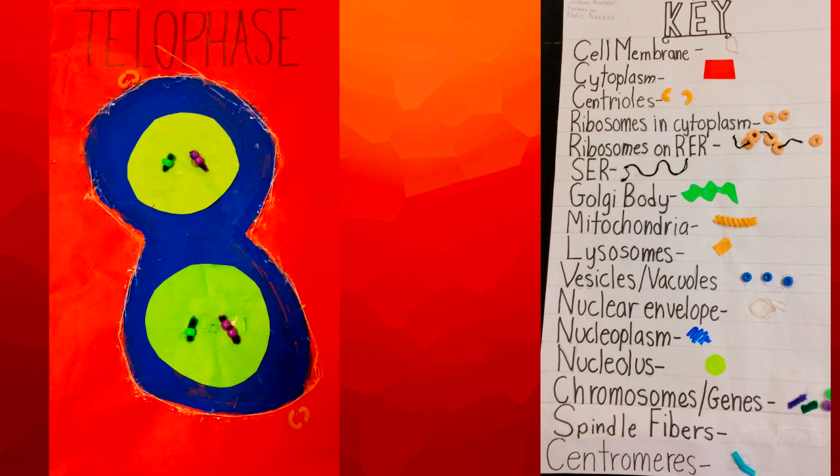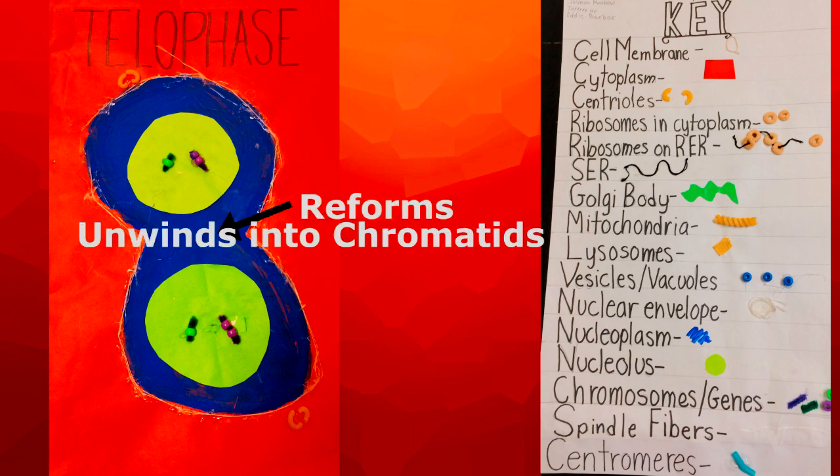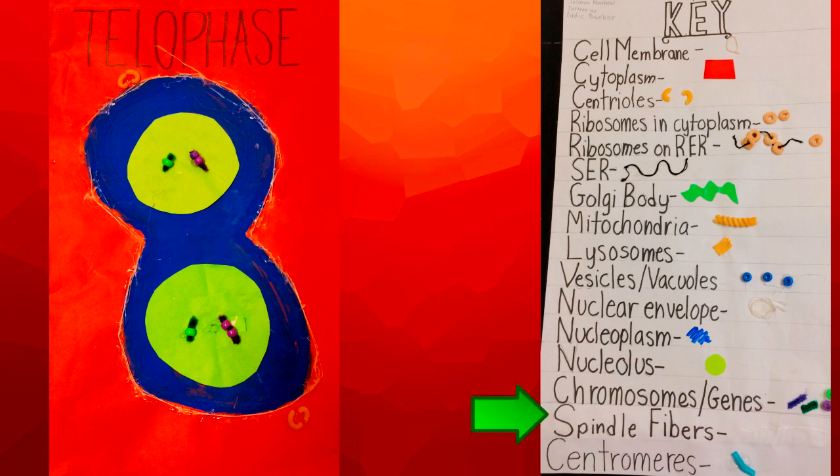My name is Barber, and I'm going to tell you about telophase. So in telophase, a lot of things happen. They include two nuclei form at opposite sides of the cell, the nuclear membrane reforms, the chromosomes unwind back to chromatins, spindle fibers dissolve, the centrioles are still present in the cytoplasm, 4 events happen in the nucleoplasm, the nuclear